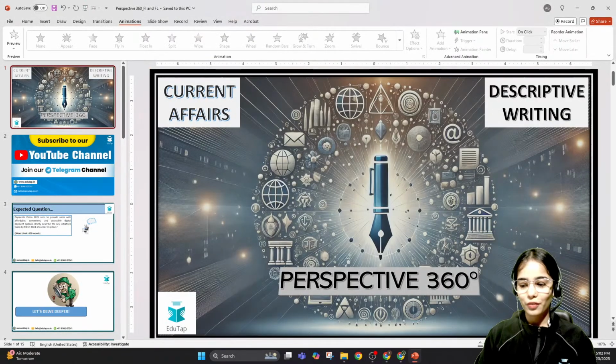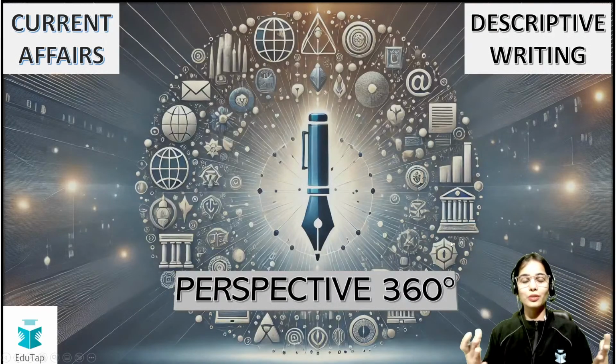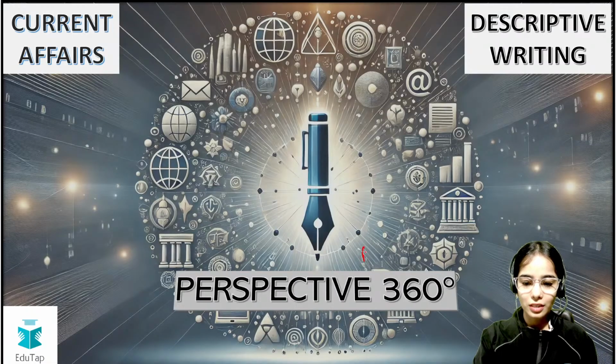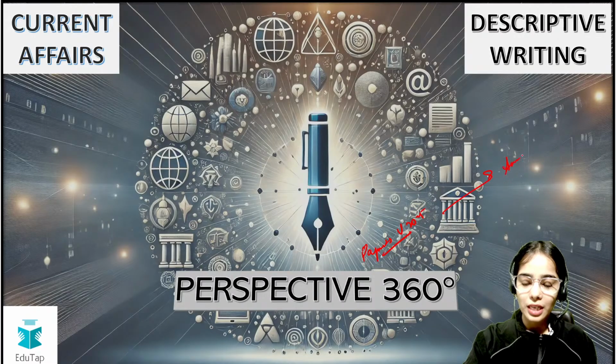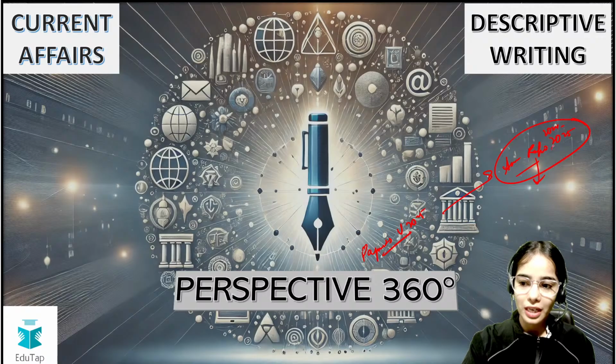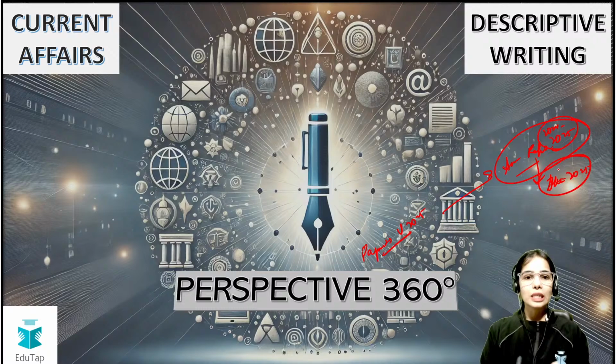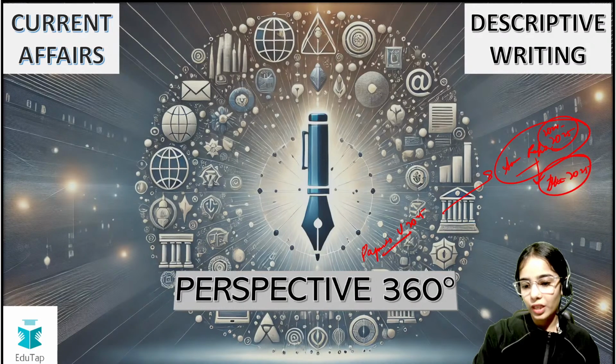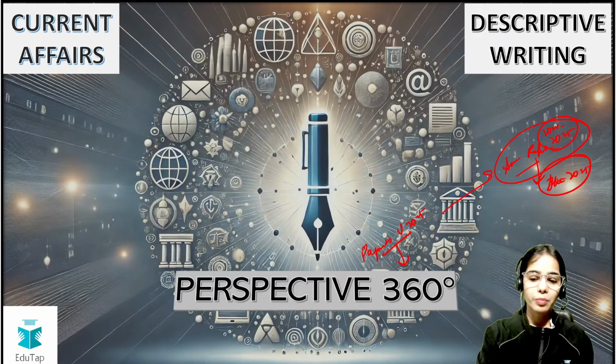In today's session we are going to discuss and answer a very important question regarding Payments Vision 2025. In the annual report of 2024-25 that was released in May 2025, there were very important initiatives given under the Payments Vision 2025.